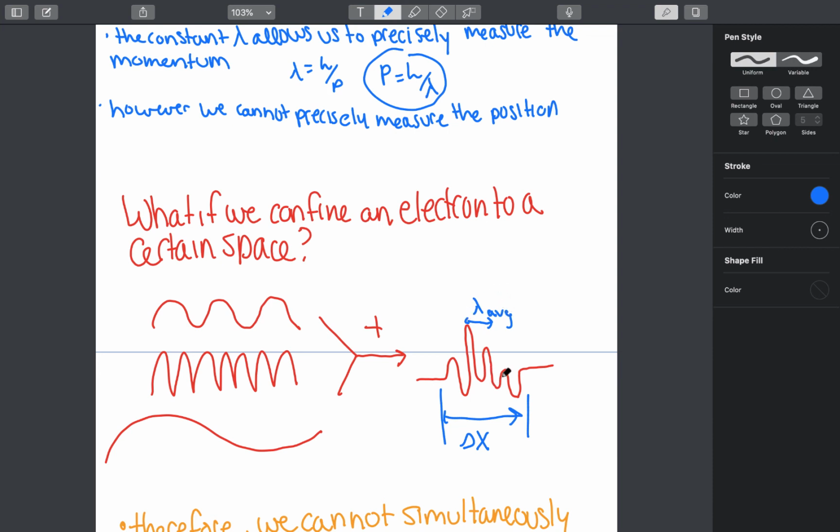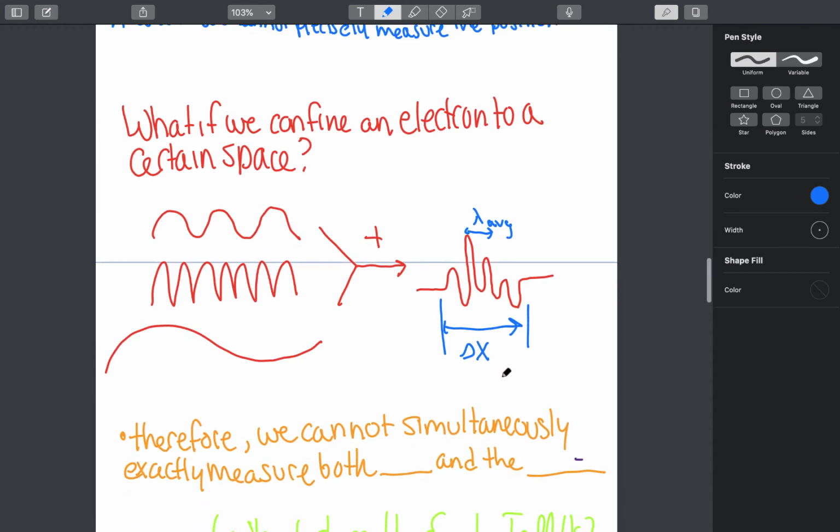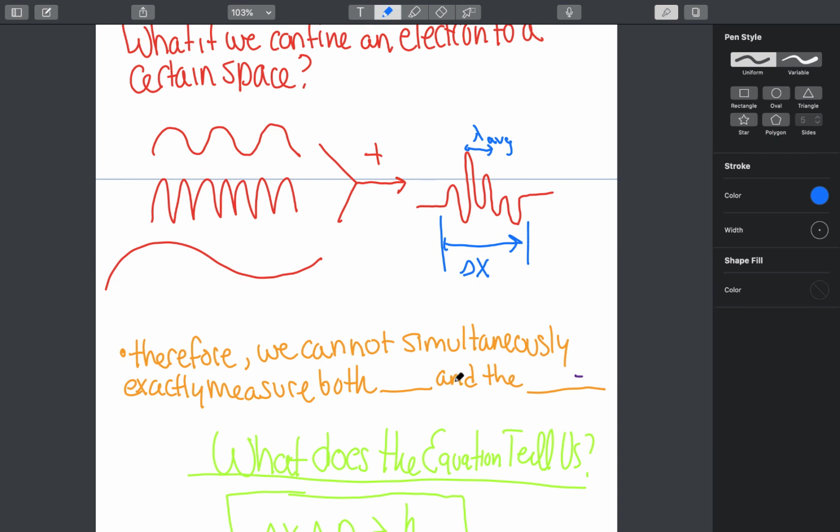Therefore, when we increase the precision in our position measurement, we decrease the precision in our momentum measurement. So the thing that you do have to know is that we cannot simultaneously exactly measure both the momentum and the position. So that's what you do have to gather from all this.